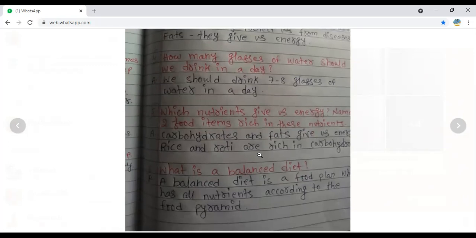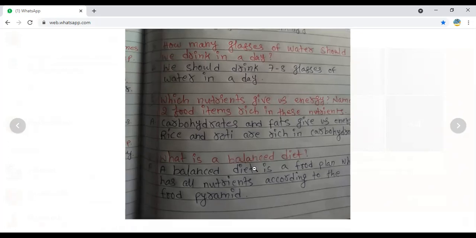Okay, next fourth question. How many glasses of water should we drink in a day? Yes, it is a very common question and it is also important for us. We should drink almost 7 to 8 glasses of water in a day. Most of the children will drink 1 or 2 glasses, but we should drink up to 7 or 8 glasses. Clear, means almost 3 to 4 liters of water.